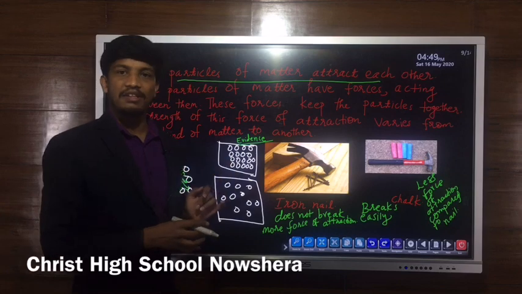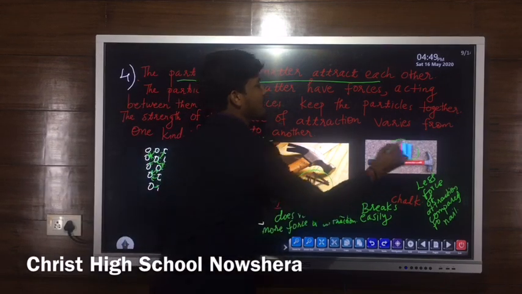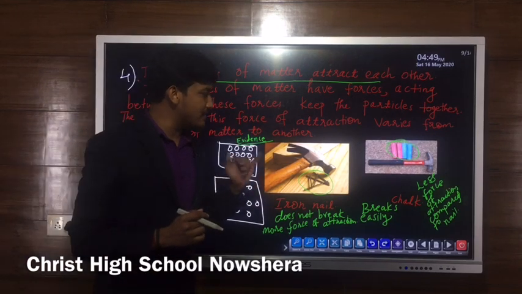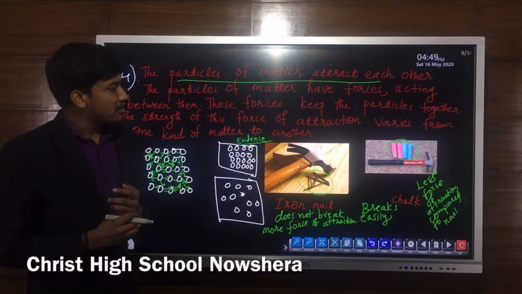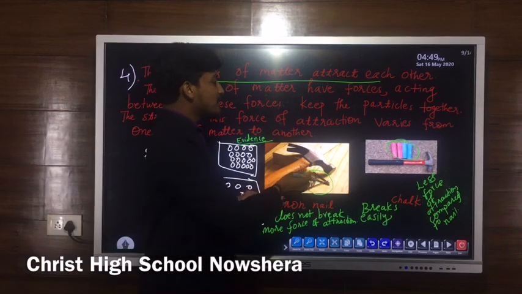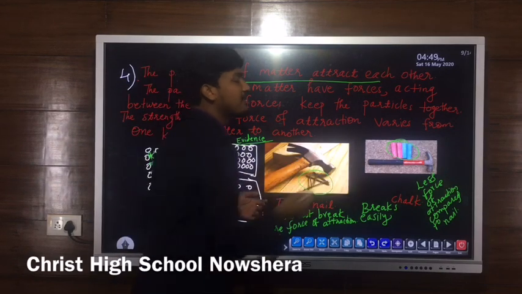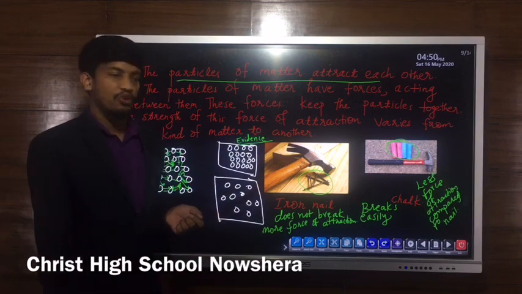In this case we will take two substances. We have an iron nail and chalk. Two substances we have taken. We have iron nails and chalk, and we are going to beat the iron nail and the chalk with a hammer. We have a hammer. Using this hammer we are going to beat the iron and chalk particles.